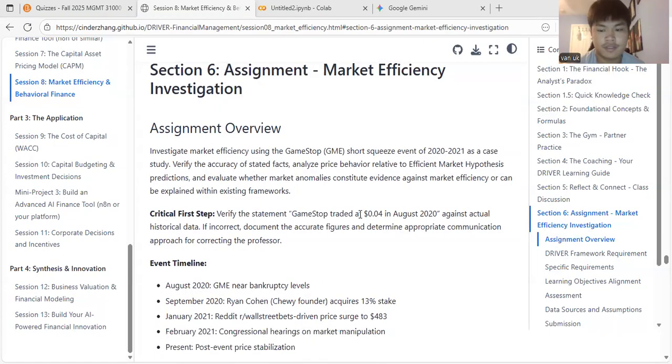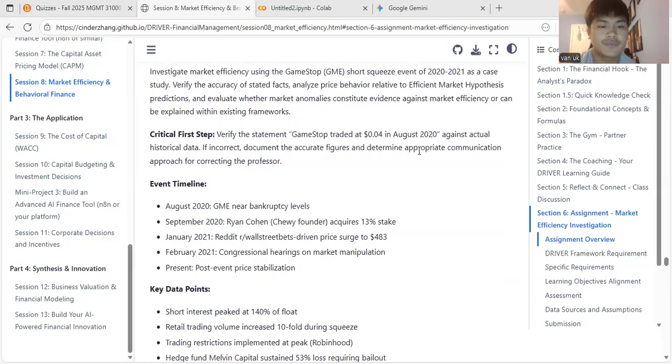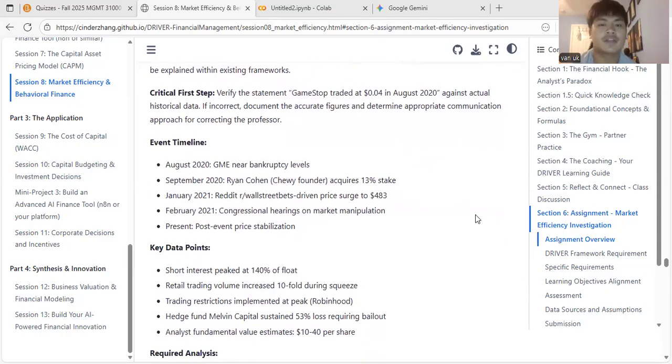I'll be doing the session 8 assignment, and it says: investigate market efficiency using the GameStop short squeeze event of 2020 to 2021 as a case study. Verify the accuracy of stated facts, analyze price behavior relative to efficient market hypothesis predictions, and evaluate whether market anomalies constitute evidence against market efficiency or can be explained within existing frameworks. And the critical first step is to verify the statement.